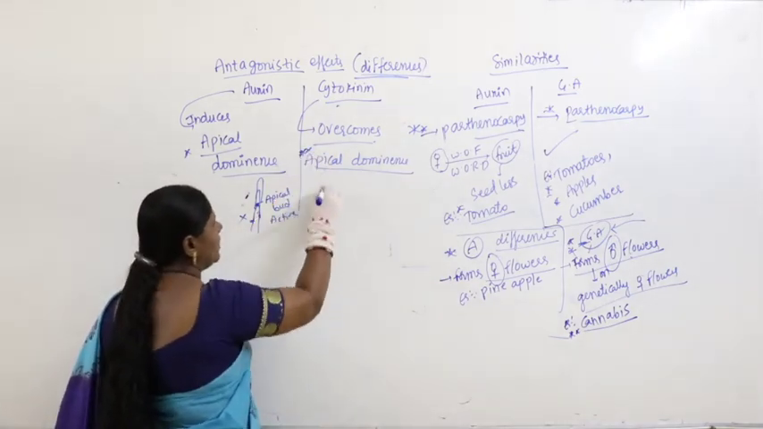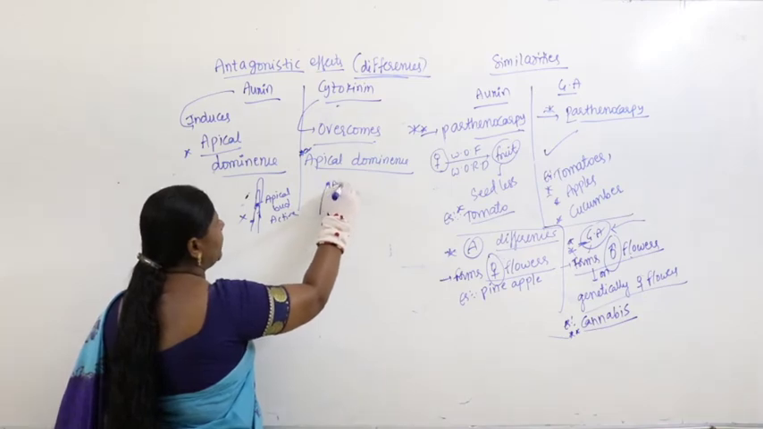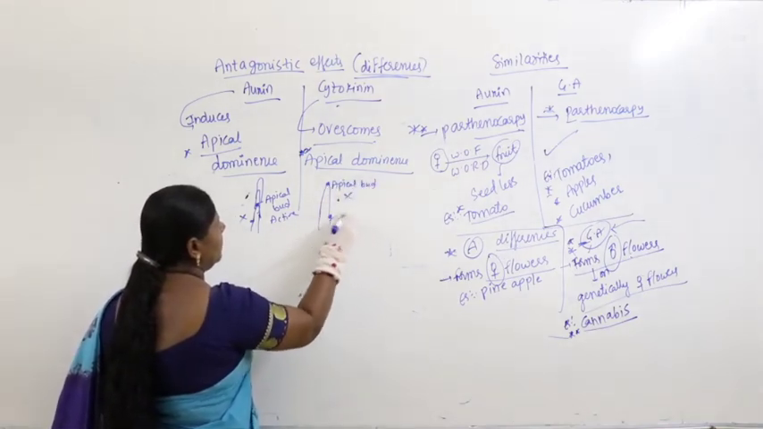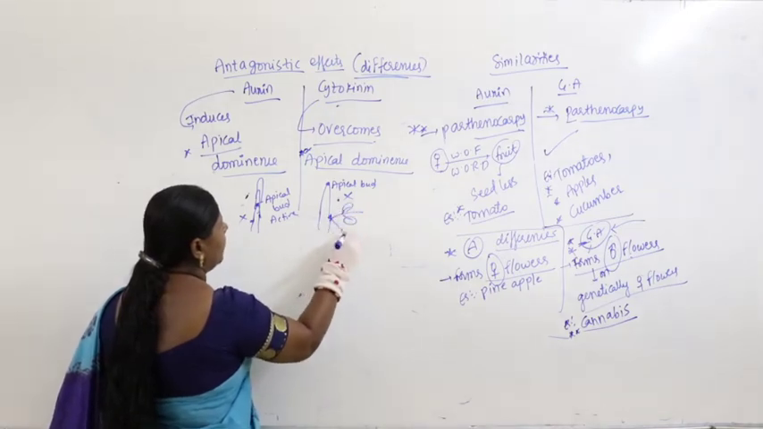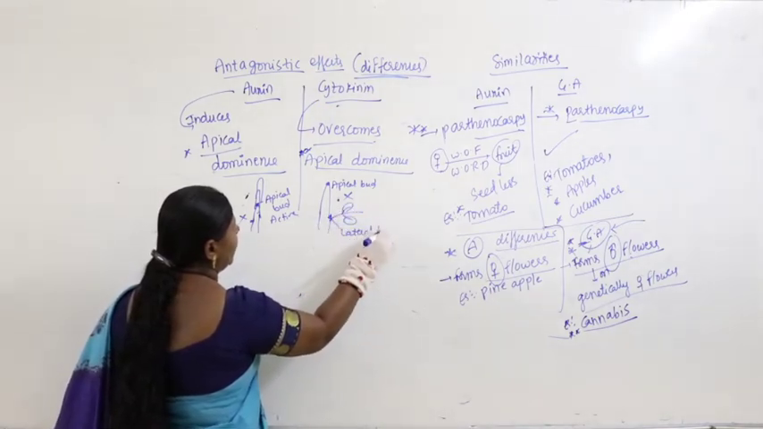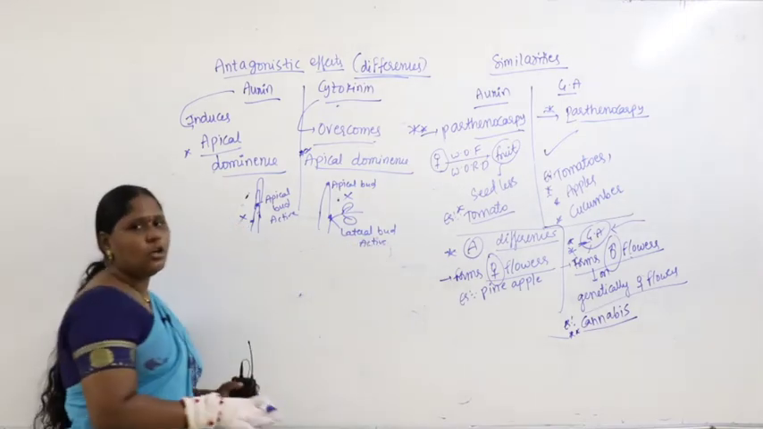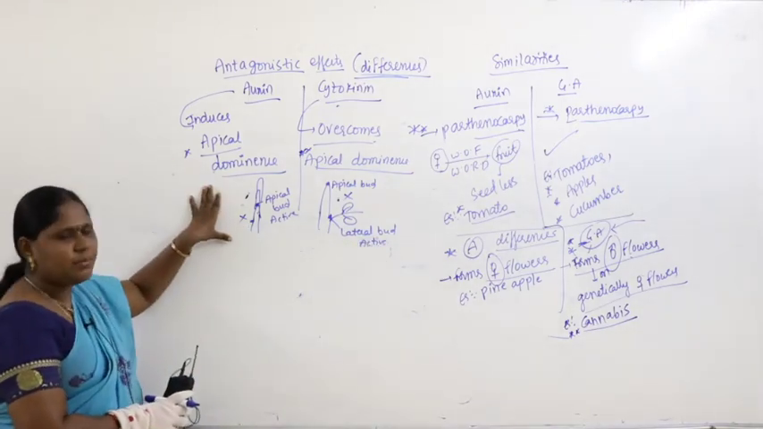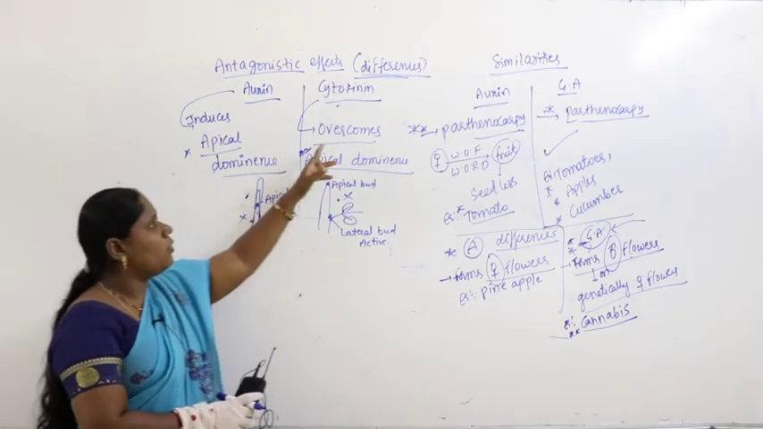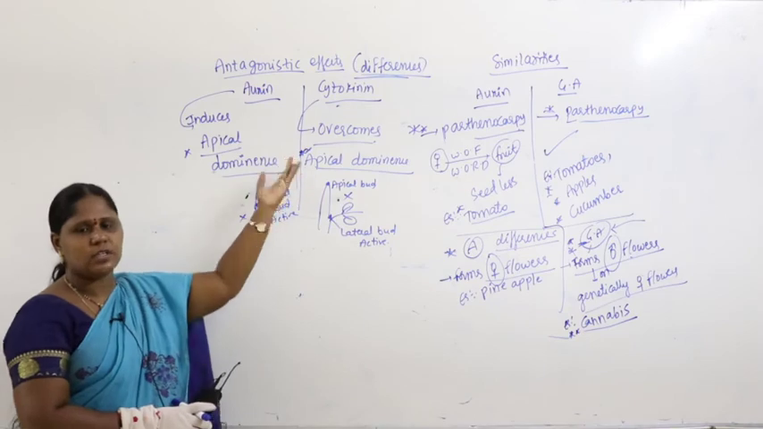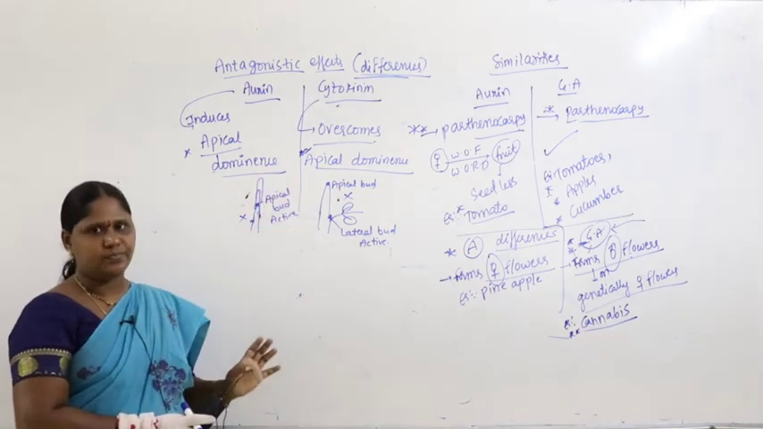What's the meaning of this? It makes the apical bud become quiet. It becomes inactive and makes the lateral bud become active. When the lateral bud becomes active, that is called lateral dominance. One makes the apical dominance, one overcomes the apical dominance. Opposite effect, that is called antagonistic, meaning differences.